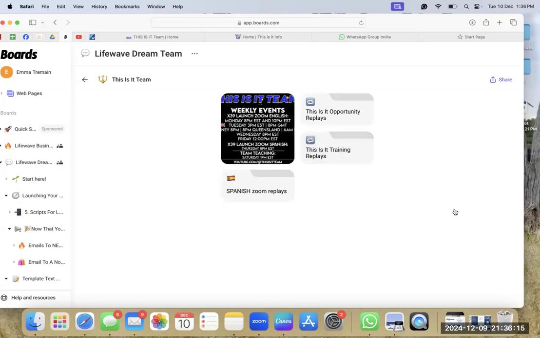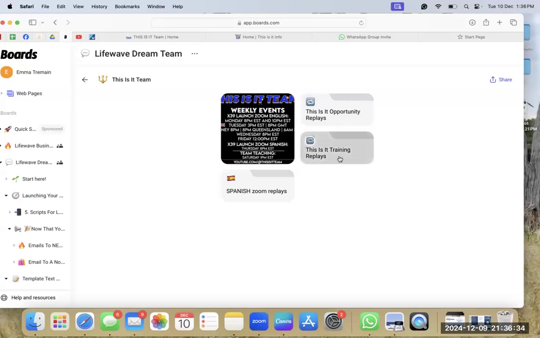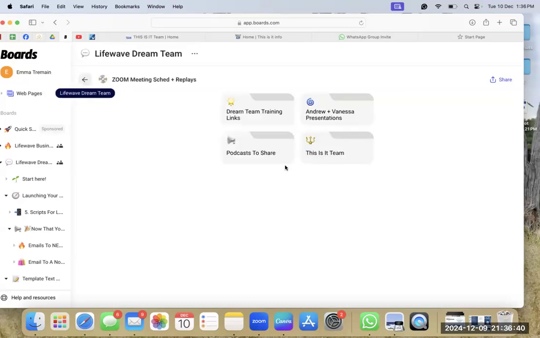And then we've got our This Is It team schedule. So when our American team, This Is It, Steve and Gina, have all of their Zooms and per time, just work it out on your time zone. All of our replays will be popped into this group chat as they come in. And yeah, the same. If you've got anyone Spanish in your group, we've got a Spanish one. But yeah, all your team Zoom replays are in this section.